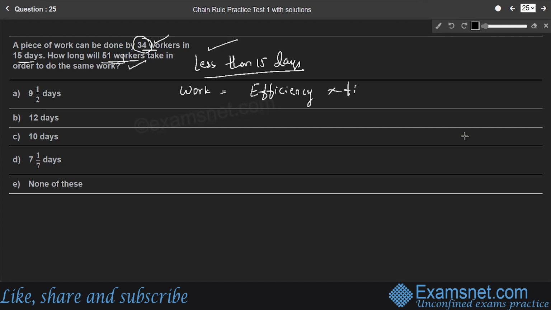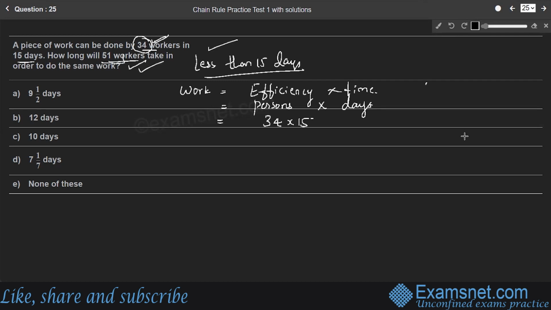Efficiency into time. So in this case, efficiency is nothing but the number of persons who are going to work. Number of persons into time is nothing but how many days they are going to take to complete the work. So in the first case, work done is equal to 34 workers took 15 days of time. Therefore, work is equal to 34 into 15. So how long will 51 workers take in order to do the same work?